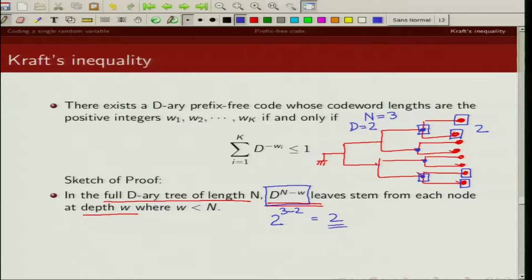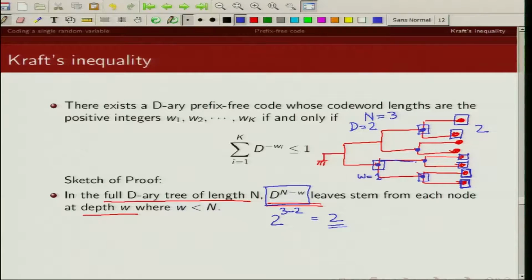Now take a node at depth 1. So this corresponds to w equal to 1. How many leaves are stemming from this node? That's this 1, 2, 3 and 4.